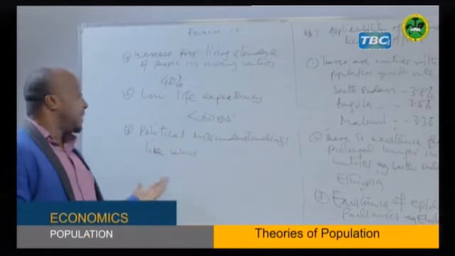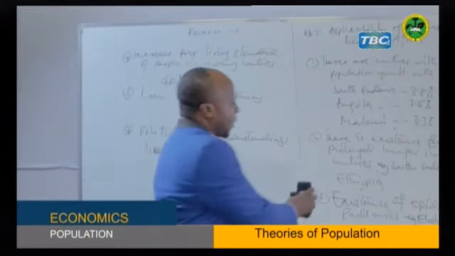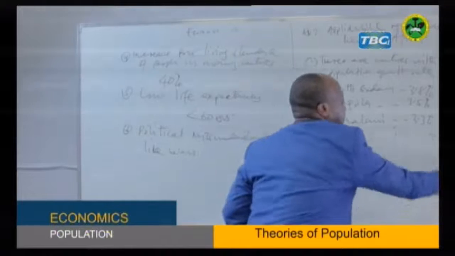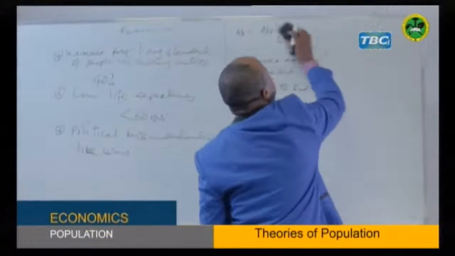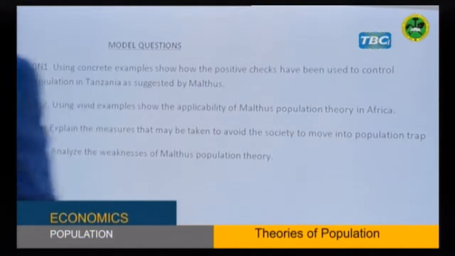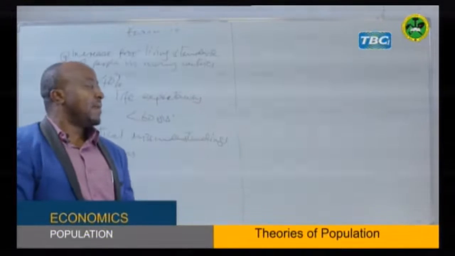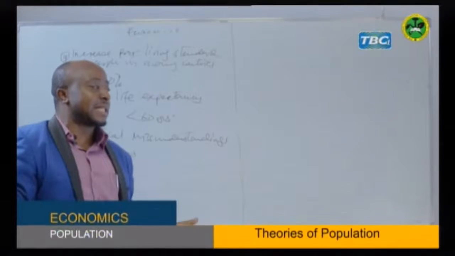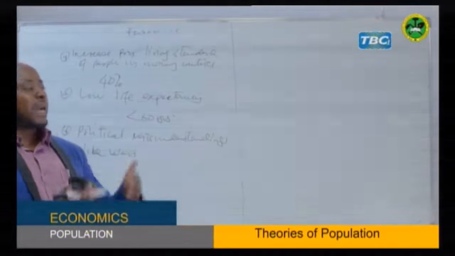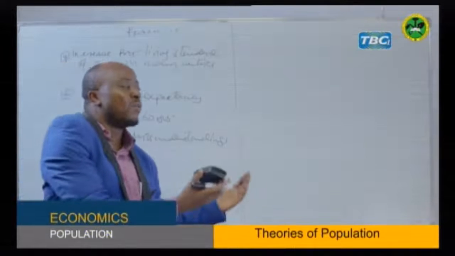So this is the applicability of the Malthus population theory in Africa. Then now, question number 3. You can again read from the board. It is asking, explain the measures that may be taken to avoid the society, or you can say the country, moving into population trap. What can be done in the society, maybe in Tanzania? What should we do to avoid our country moving into population trap?